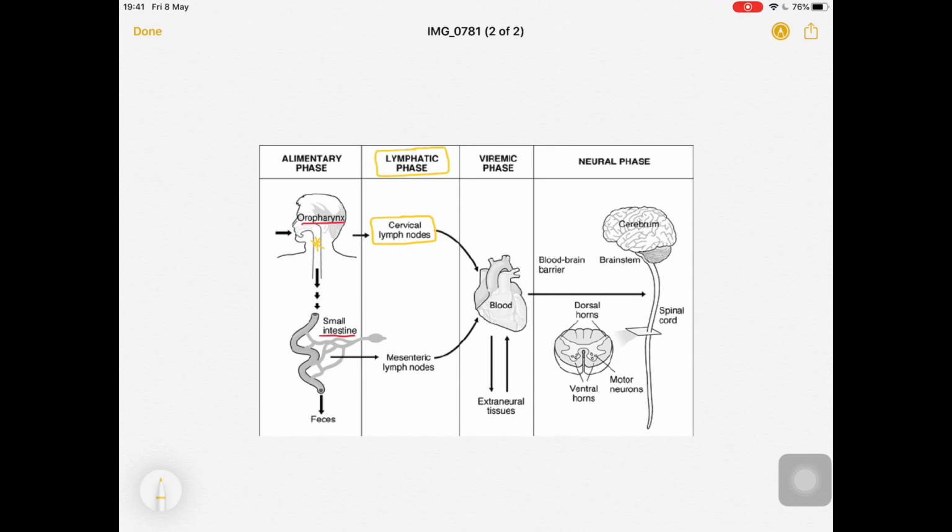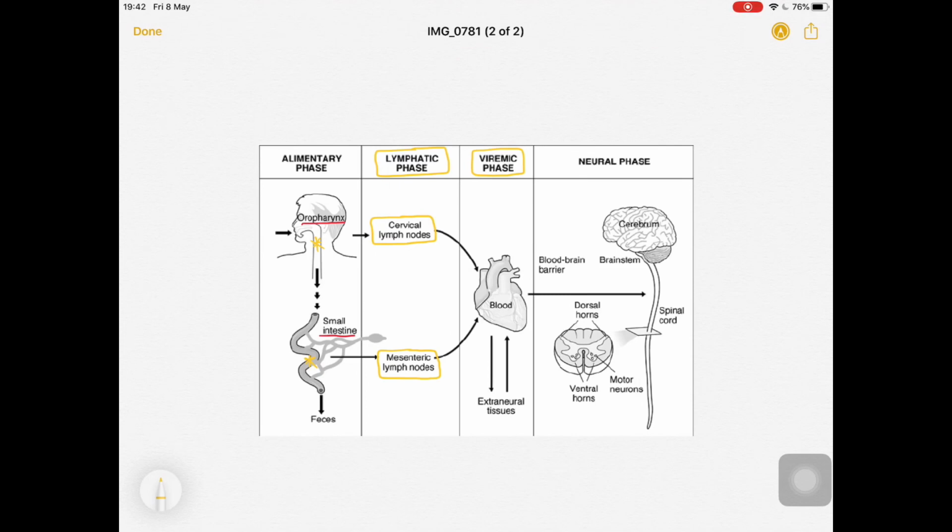Fine. And from the small intestine, they will be making their way into the mesenteric lymph nodes, and from there they will be entering inside the blood circulation. So this is the viremic phase now. Viremia means virus inside the blood. For example, bacteremia is bacteria inside the blood. There is the viremia, the viremic phase, virus inside the blood.